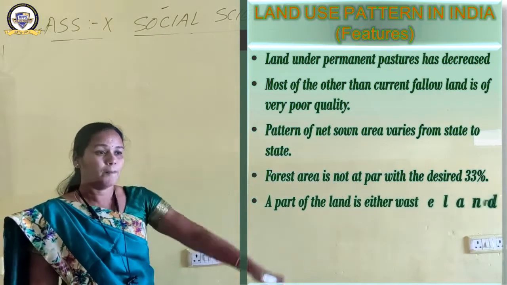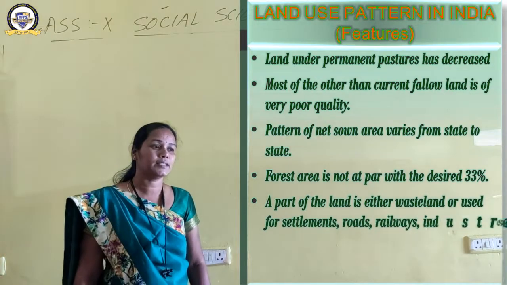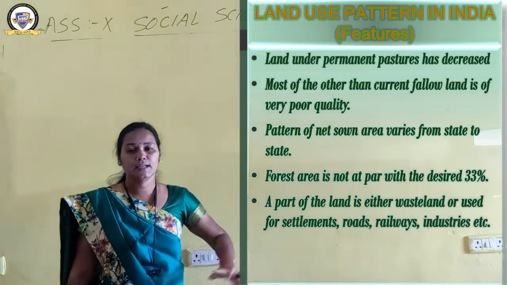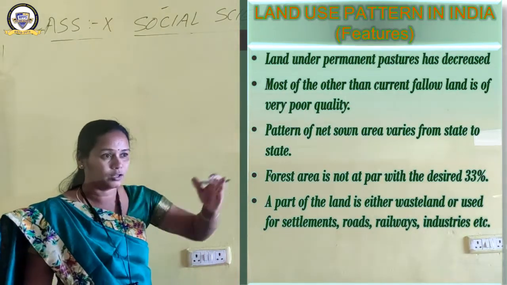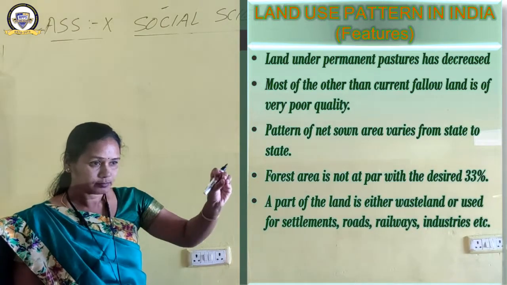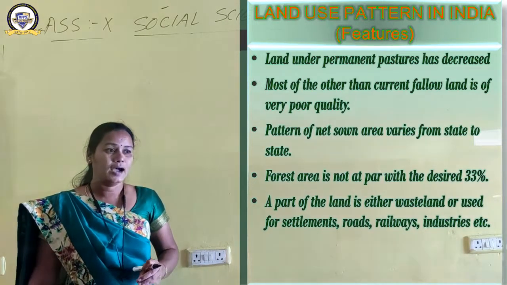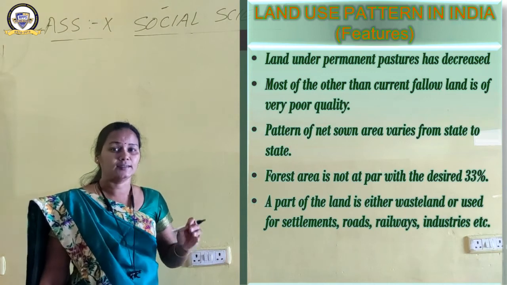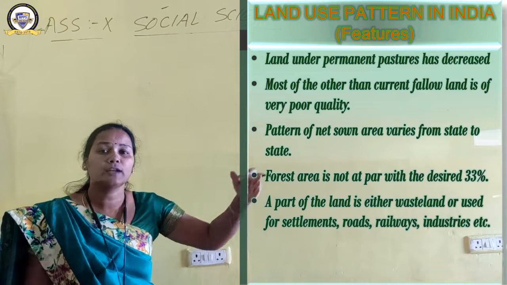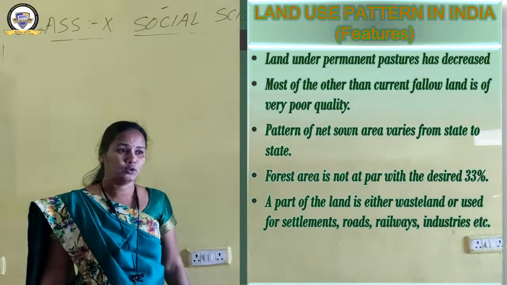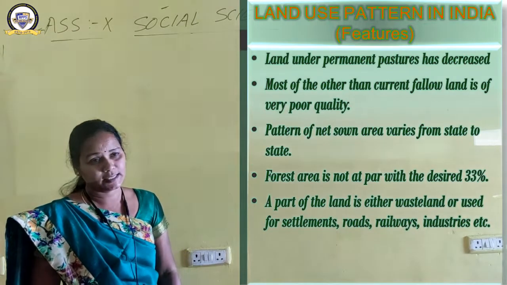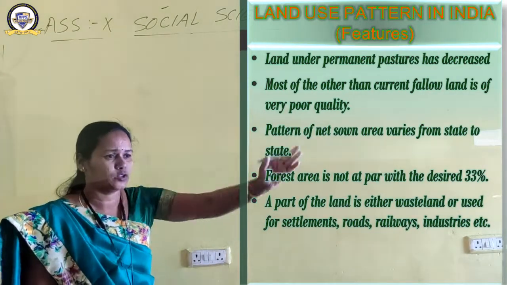Next feature is here. A part of the land is either wasteland or used for settlements, roads, railways, industries, etc. I told you, when we discussed the first point, we have seen that a part of the land in our country is either wasteland or used for other activities such as human settlements, making roads, railways or industries, etc. Okay, it is a feature of the land use pattern.